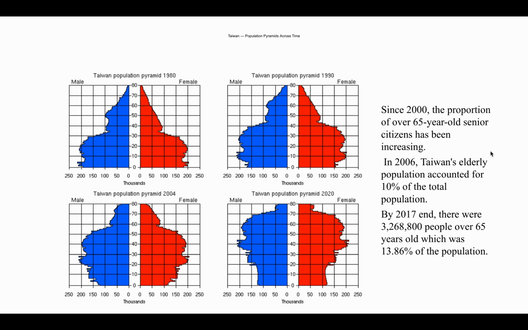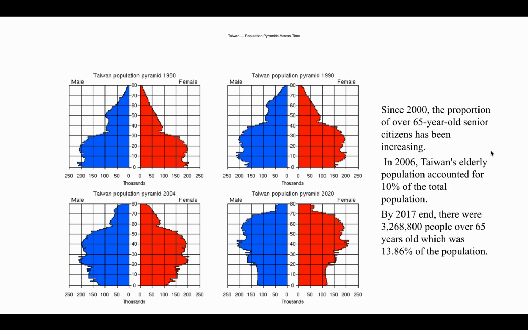In 1949 to 1966 was the post-war baby boom period, in which the number of births crossed 6 million. After the 1980s, the number of births fell to about 200,000. The negative growth began around 2015. It is estimated that by 2060, the population will fall to 18 million.